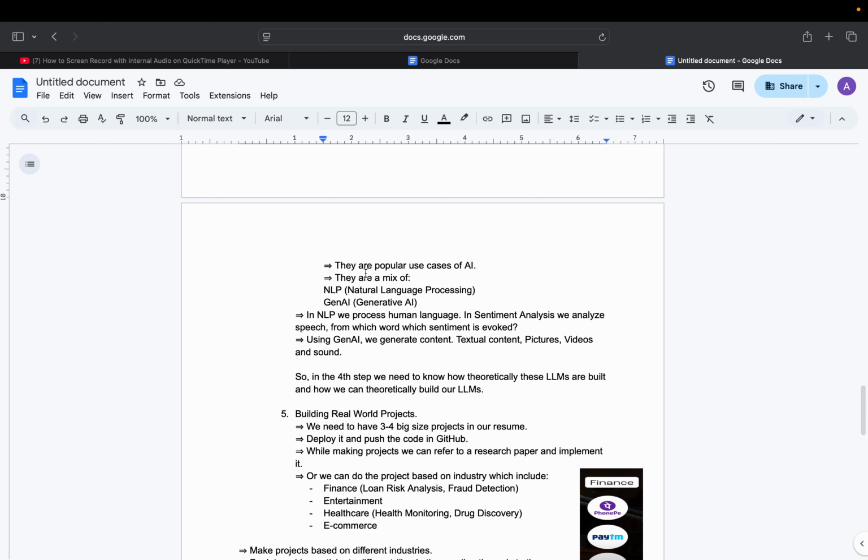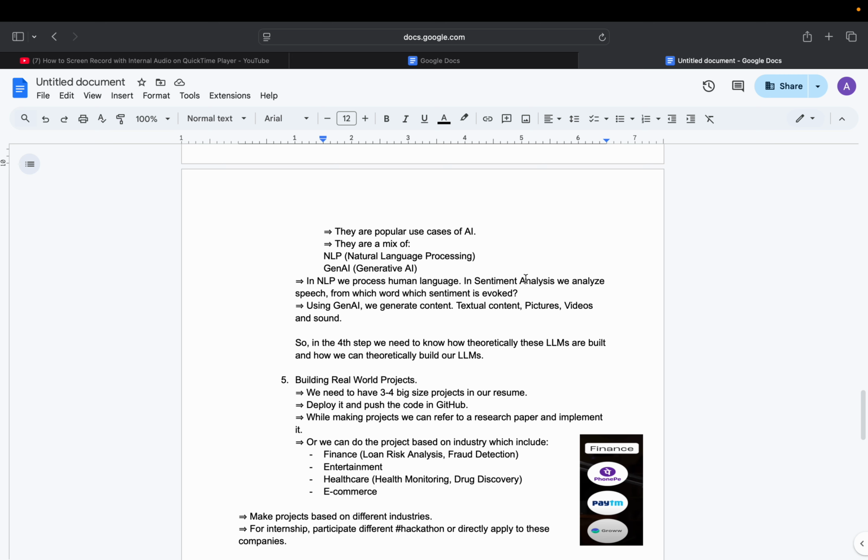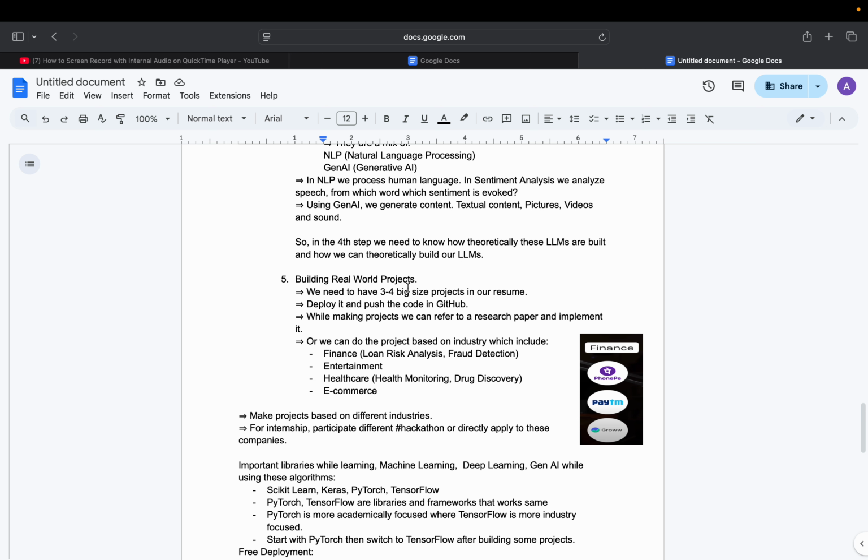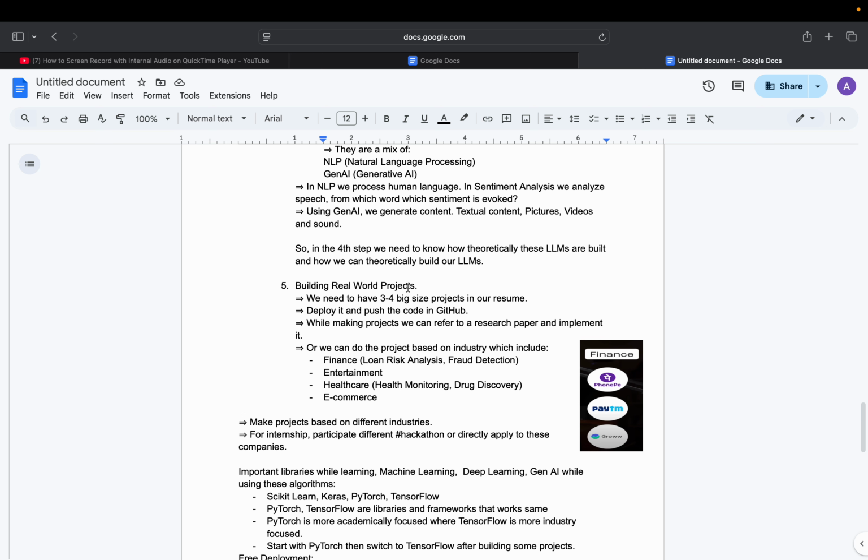All right, there are popular use cases of AI. They are a mix of NLP, that is natural language processing, and Gen AI, that is generative AI. In NLP, natural language processing, we learn about human language. In sentiment analysis, we analyze speech, from the words, to see which sentiment is evoked. We are going to learn that. Then there comes generative AI. We generate textual content, pictures, videos, and sound.